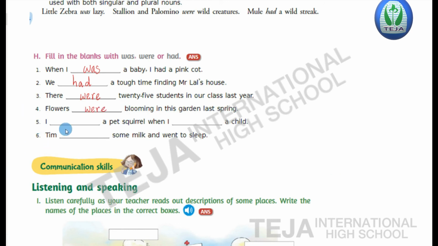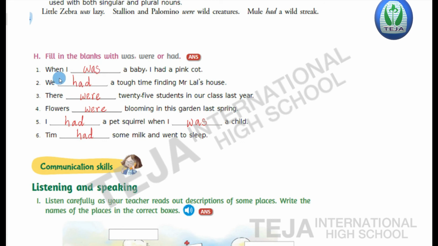Next, I dash a pet squirrel when I dash a child. So here the answer is, I had a pet squirrel when I was a child. Okay, now the last, sixth one, Tim dash some milk and went to sleep. So Tim had some milk and went to sleep. Okay, that is about bit H.